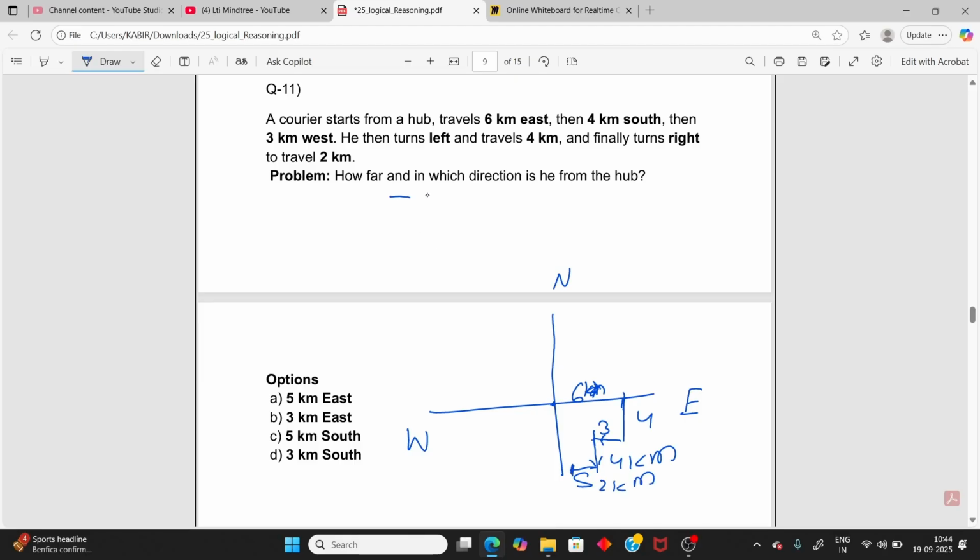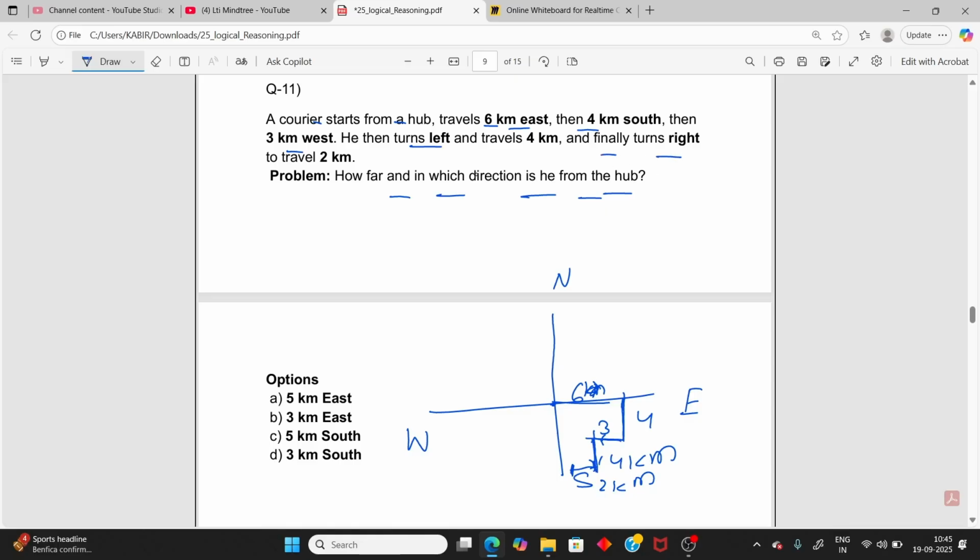Now how far and in which direction from the hub? Have I done it properly? First, a courier starts from a hub, travels 6 km east. Okay, 6 km traveled, and then 4 km south, 4 km south, and then 3 km west, 3 km west, and then he turns left. Turning left, 4 km came, so actually south.